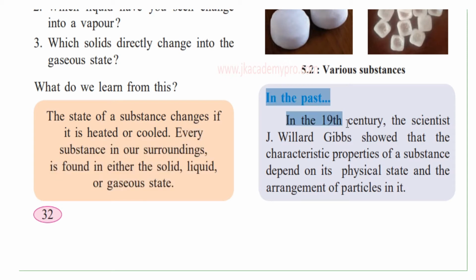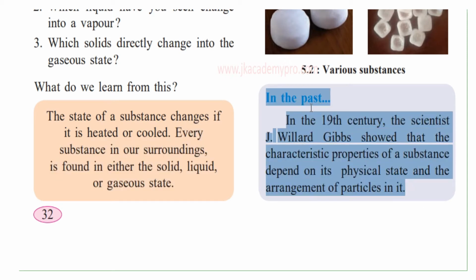Now let's reflect. Let's go to the past and see. In the 19th century, the scientist J. Willard Gibbs showed that the characteristics or properties of a substance depend on its physical state and the arrangement of particles in it. Now what did he find? We know that substances are available in three states: the solid state, the liquid state and the gaseous state, and all substances are made of matter.